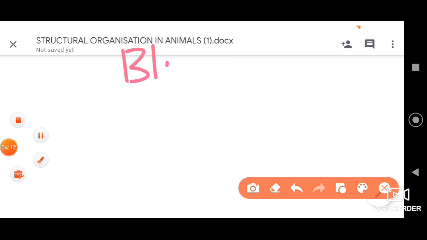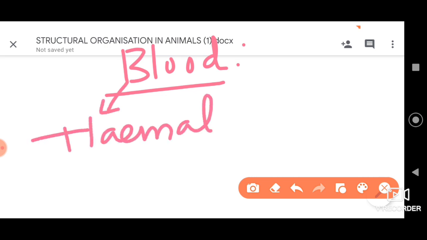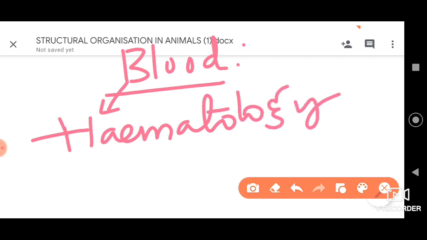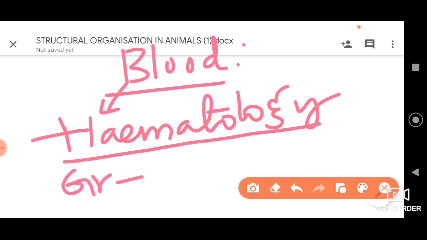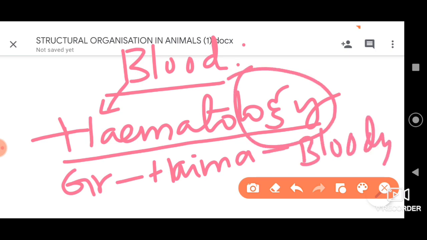So when we are talking about blood, let me tell you that the study of blood is called hematology. The study of blood is called hematology. Okay, this is the first point. It is derived from Greek, students. In Greek, haima means blood, and logos means study. That's what is called the study of blood.